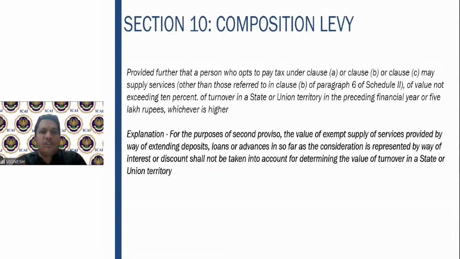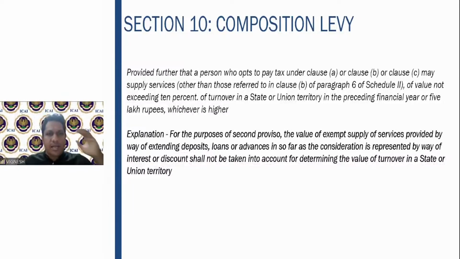Now there is another proviso which has come. What does this proviso say? There may be a situation wherein a person who is fundamentally engaged in supply of goods may also engage in supply of services. That is, if a person is engaged in supply of, say, air conditioners, he may provide the installation service.